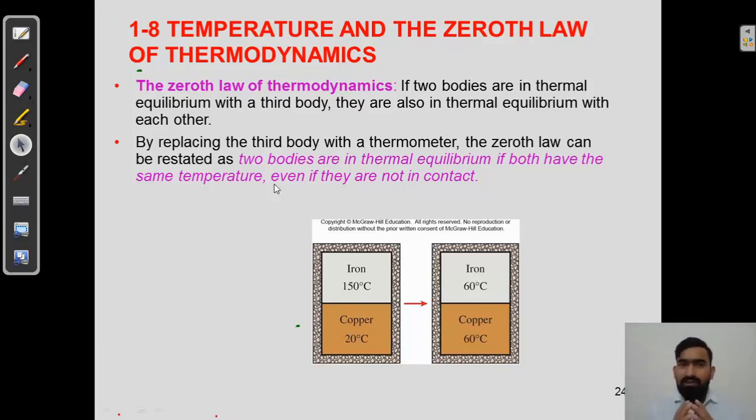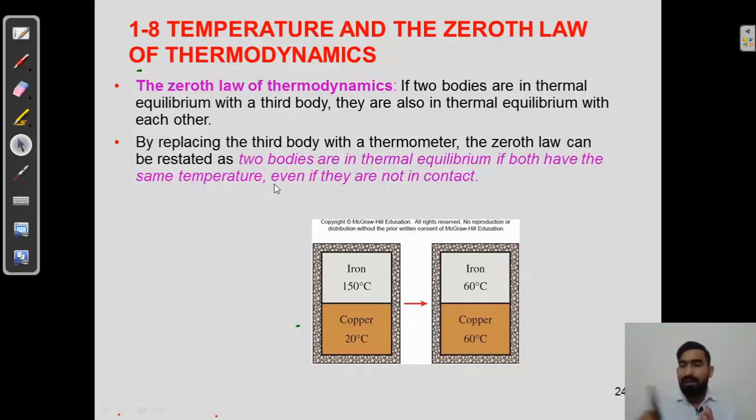So what is Zeroth law of thermodynamics? First we will see, if two bodies are in thermal equilibrium with a third body, suppose it is a body number 1, it is a body number 2, and these two bodies are in thermal equilibrium with a third body.